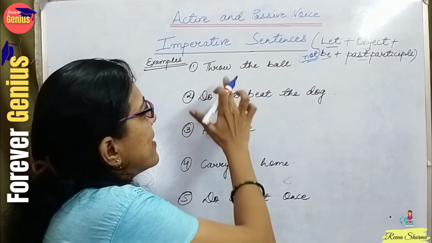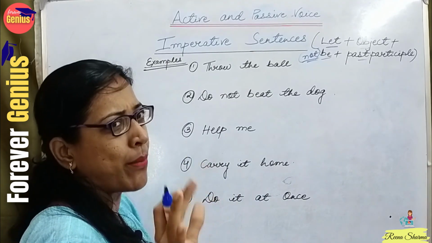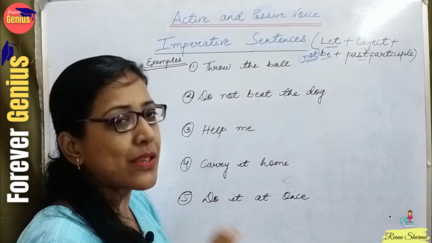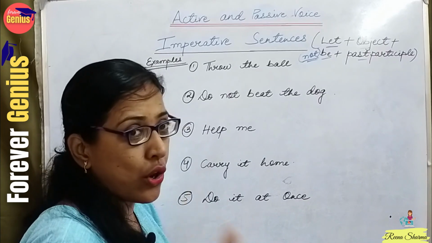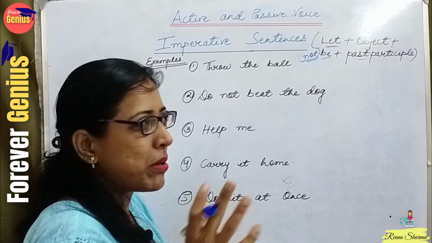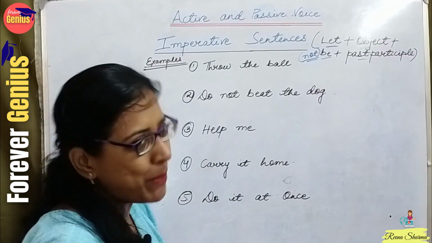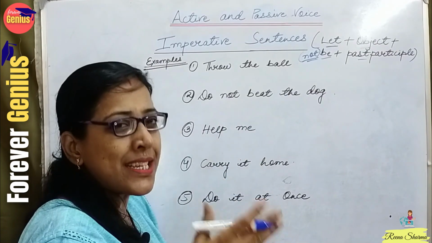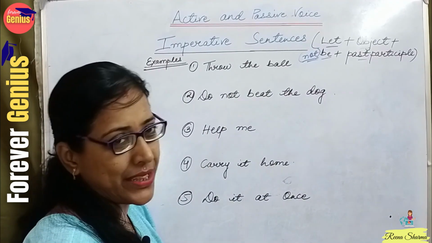So our first sentence: throw the ball. It is a small sentence. Basically, we love writing active sentences only. Why? Because when we deal with passive sentences, a lot of times people think, okay, this sentence is incorrect, maybe the structure is wrong, maybe grammatically it is wrong. But no, my dear students, whenever we are dealing with spoken English, we need these types of sentence constructions and we have to be thorough with them.